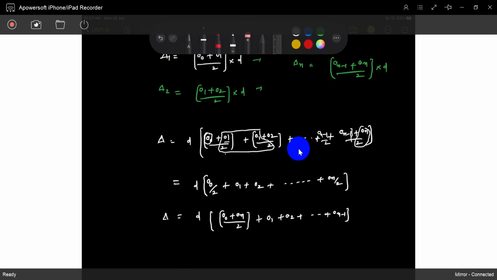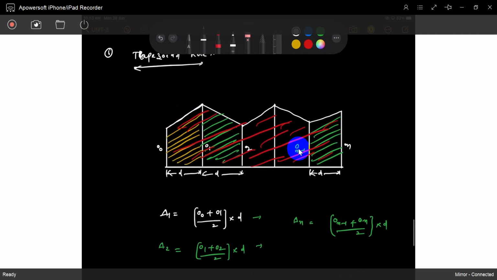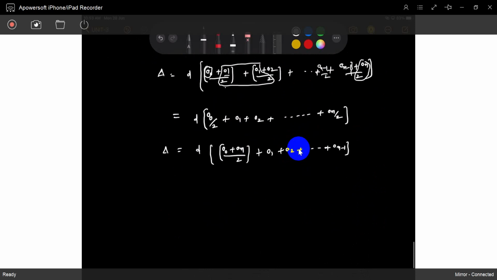So what is the trapezoidal rule? In the trapezoidal rule, every segment, every area is divided into some number of trapezoids. So we can calculate every trapezoid's area and sum it. Okay. So for that, just see this. You can write it like this.